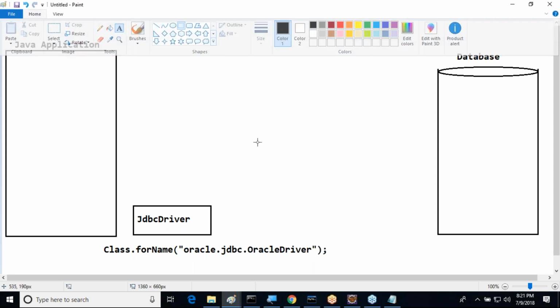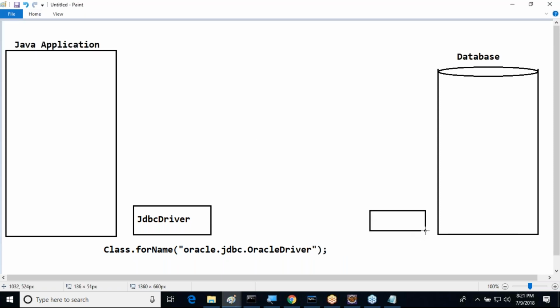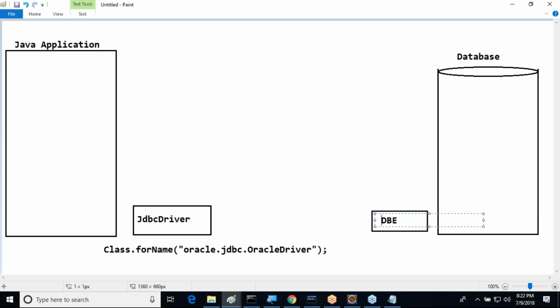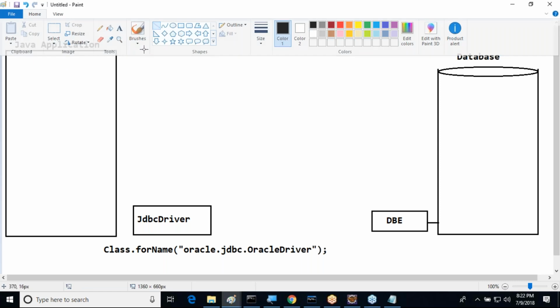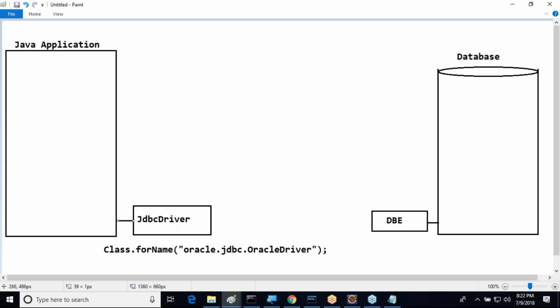Next one. Whenever we say database, definitely a database engine exists. A database server or database engine executes our SQL queries. It will connect with the database through username and password. Good. Now, whenever we load this driver, it is available with Java. Next one is which one? Establish a connection between the Java application and the database.